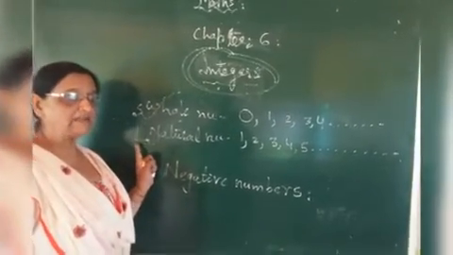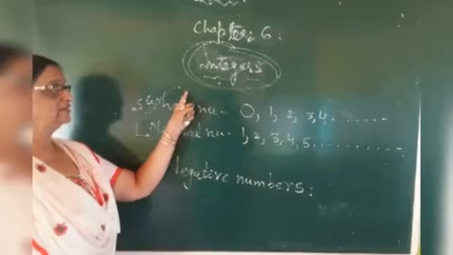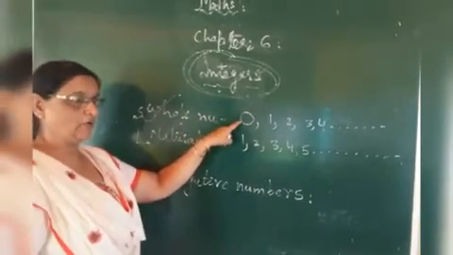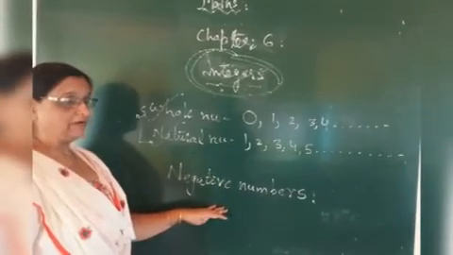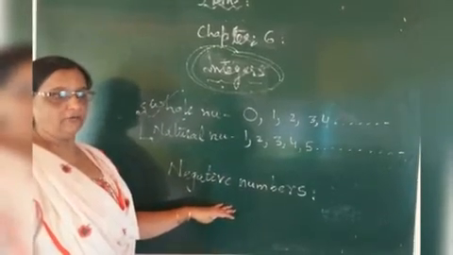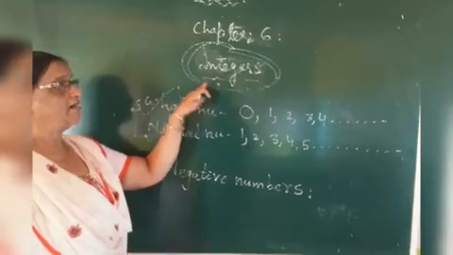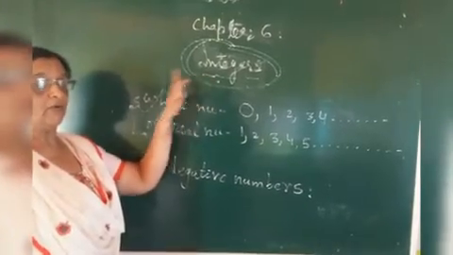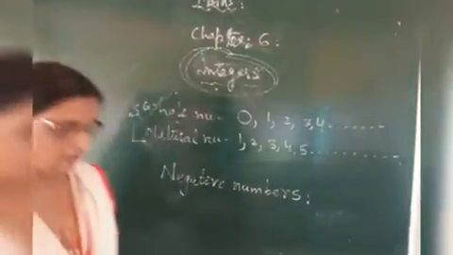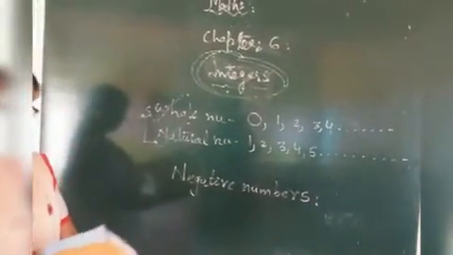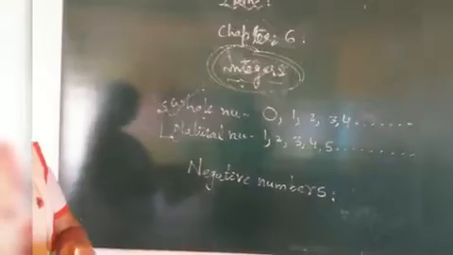What do you mean by integers? Integers are those in which 0, positive integers and negative numbers, all are included. This is called integers. Understood? Now you can see on page 116, the definition of integers is given.